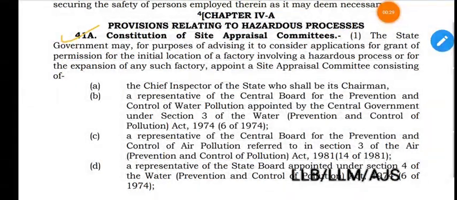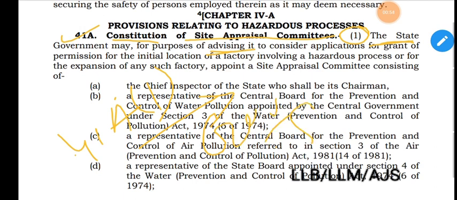Section 41A provides constitution of site appraisal committee. For what purpose? For the purpose of advising. Section 41A subsection 1 provides that the state government may, for the purpose of advising it, appoint the site appraisal committee. The government which will appoint it is the state government, not central government or appropriate government. So we have to remember it. We cannot make a mistake here.